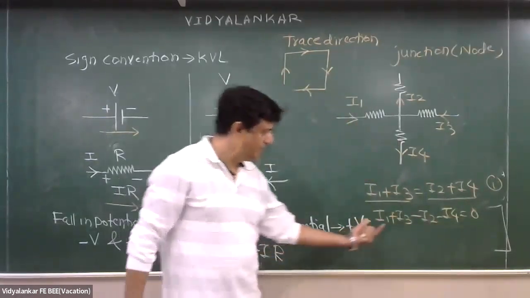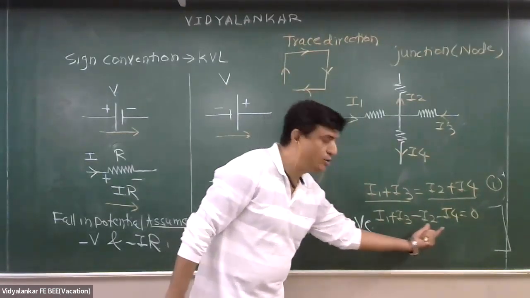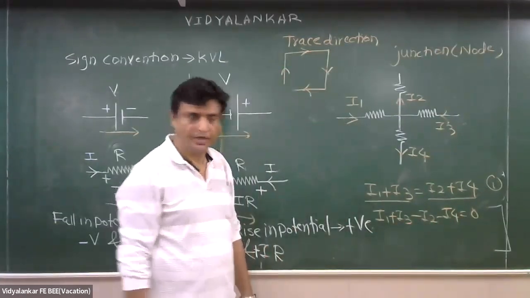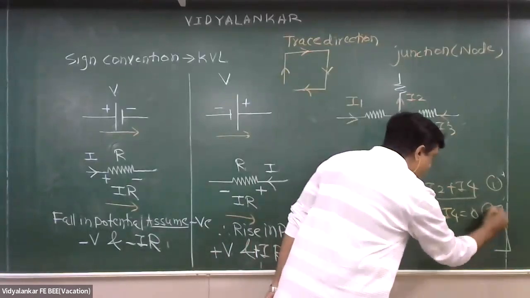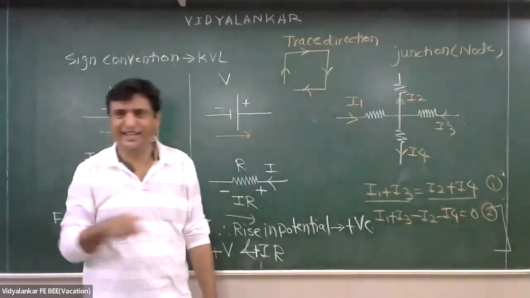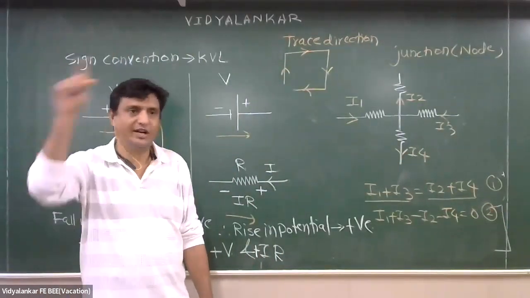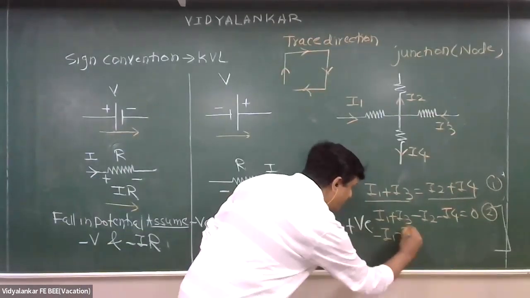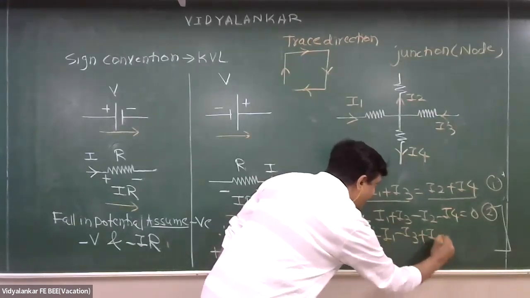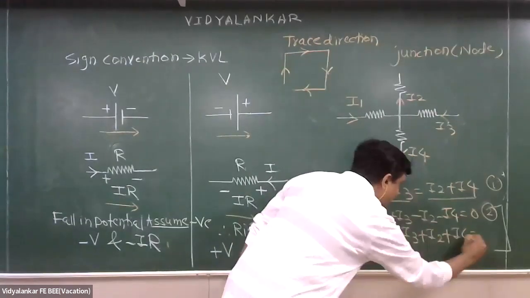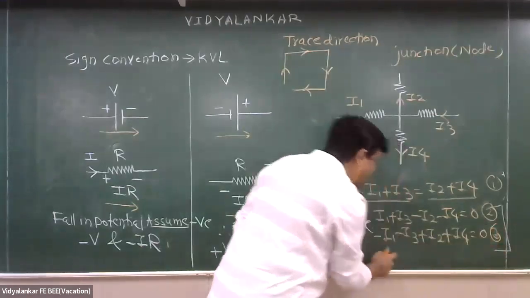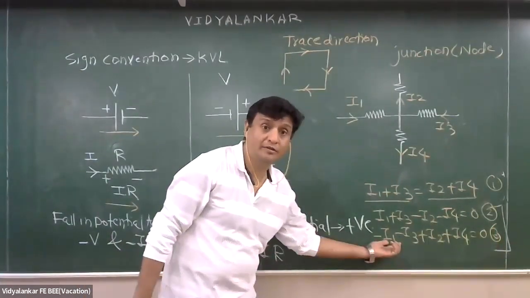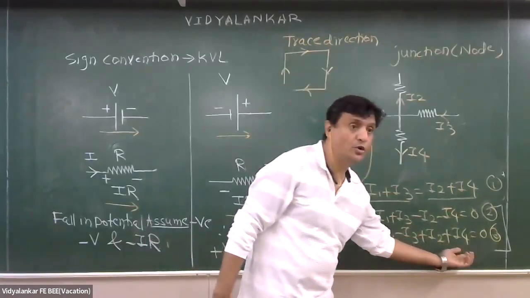Now what did he assume? Current coming to the node is positive, current going away from the node is negative, and algebraic sum of all the currents equal to 0. Just like you traveled or traced A, B, C, D, A. कोई बोलेगा मुझे उल्टा ट्रैवल करना है, तो is it correct? Will it be correct? कोई बताएगा? Okay. What assumption is hiding here? Current coming to the node is assumed negative. Current going away from the node positive.